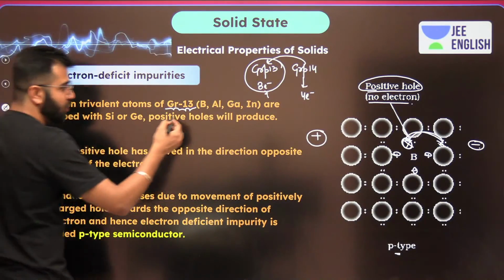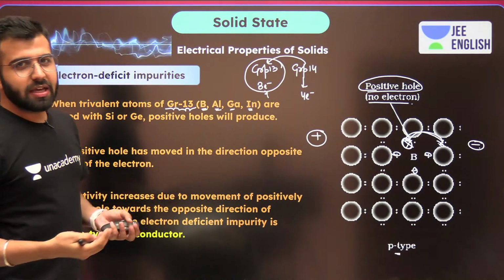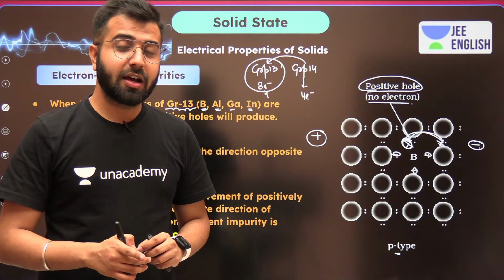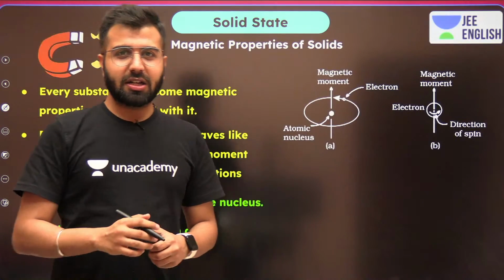Now over here guys, pay attention. It can happen when you put boron, aluminium, gallium or indium, any of these, and dope it with silicon. What type of semiconductor are you going to see? The p-type semiconductor is what you have to remember.